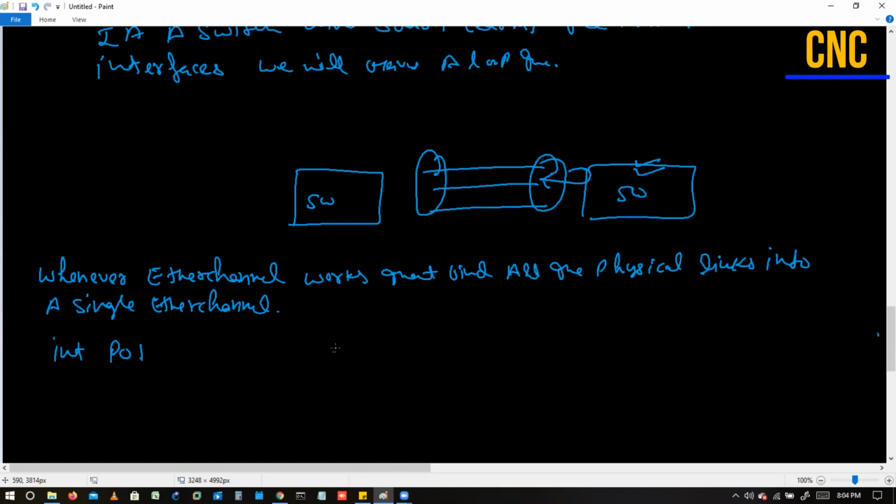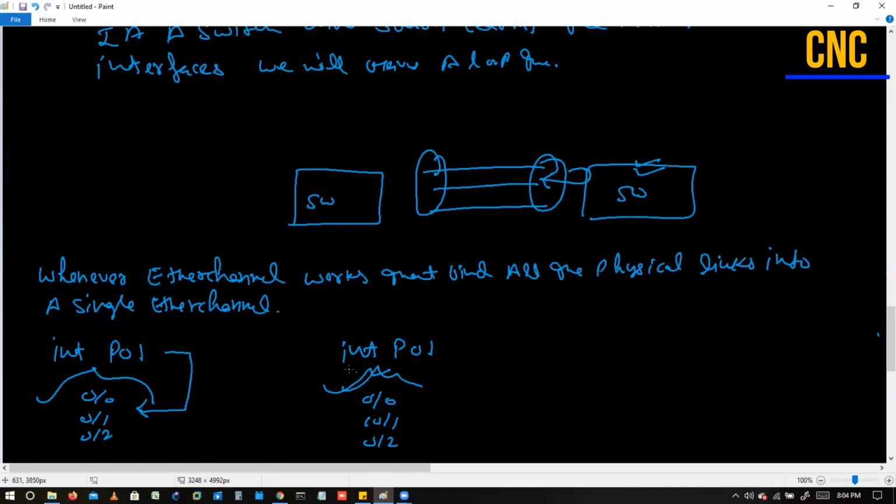This side will say I have interface Po1, and this interface Po1 has multiple interfaces. Let's assume 0/0, 0/1, 0/2. This side also has multiple interfaces, 0/0, 0/1, and 0/2. Right now, in the background, this interface has access to these three interfaces, and the same here.